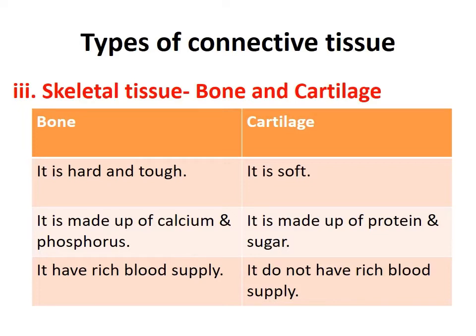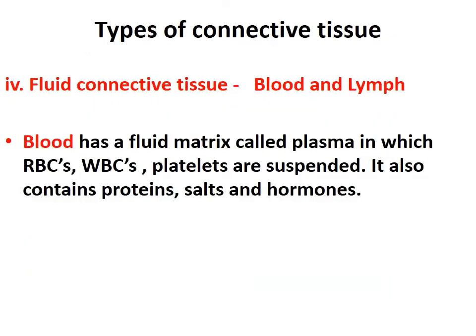Now we are going to discuss the fourth type of connective tissue. Connective tissue comes under the category of animal tissues, and we are doing the types of this connective tissue. The fourth type is fluid connective tissue. Fluid is that which can flow. Under fluid connective tissue we have blood and lymph, and we will discuss here only blood. About lymph we will be studying in class 10th.